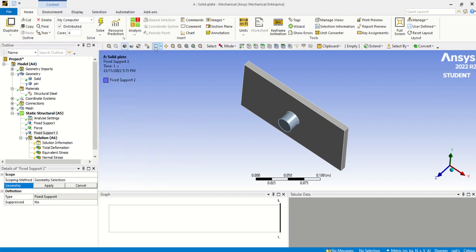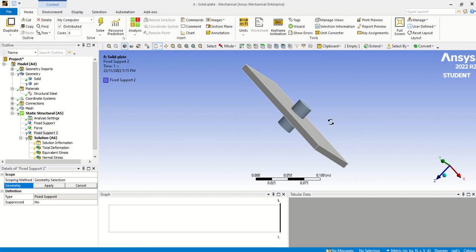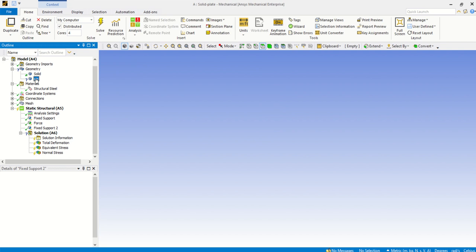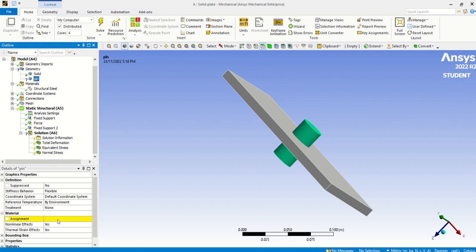Referring to the problem, this time we select this area, then apply. Now we have almost completed it, but I think the pin we still have not assigned the material, so select structural steel.